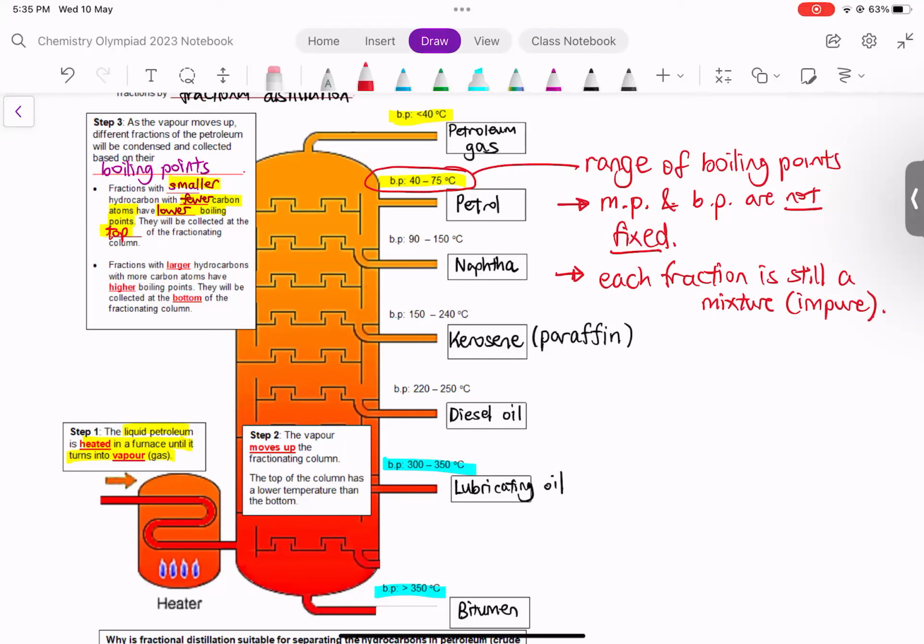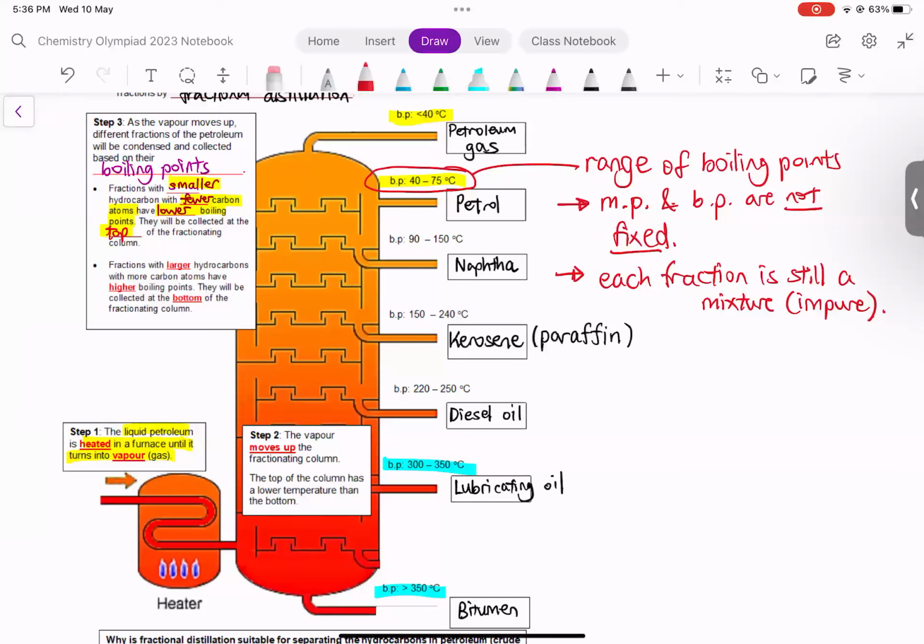So at the end of the day, we still end up with something that is not pure? Yes, each fraction is still a mixture of hydrocarbons. It's not pure. However, the fractional distillation has allowed us to separate and purify it to some extent, such that each fraction is now sufficiently separated to allow it to be sold for a particular purpose.